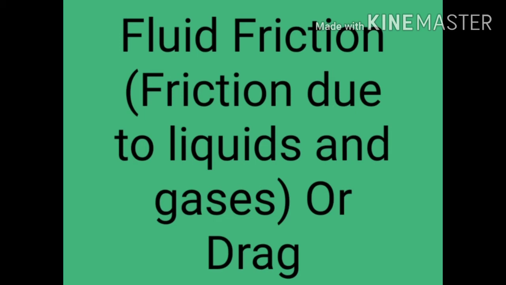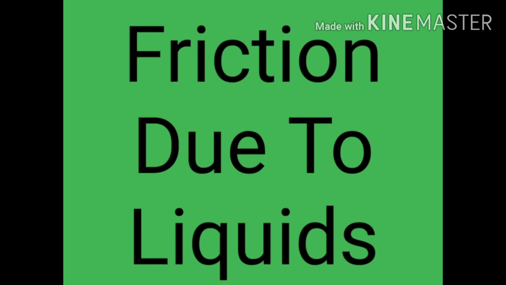When we talk about fluid friction, it is also known as drag. So first of all, we are going to read about friction due to liquid. In this we are going to read about water, and how friction is there due to water.